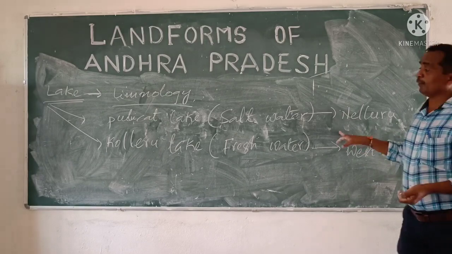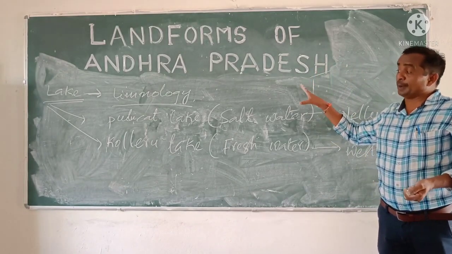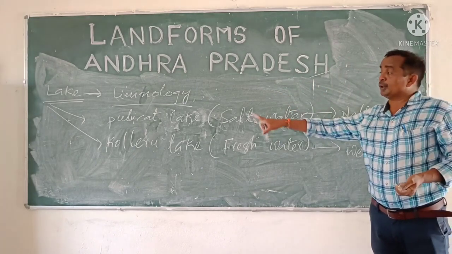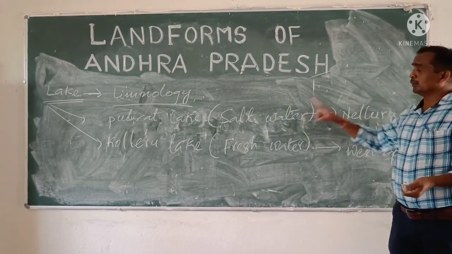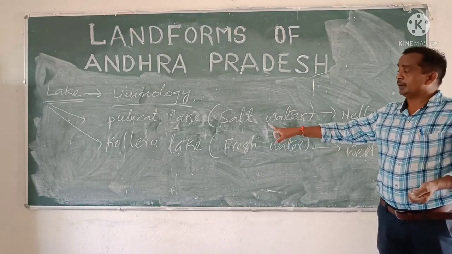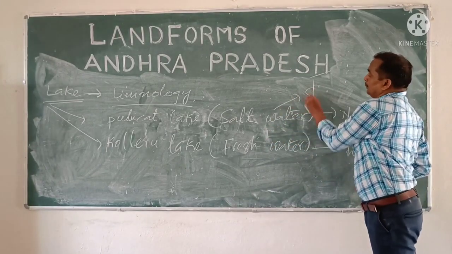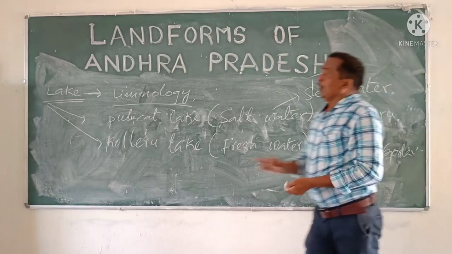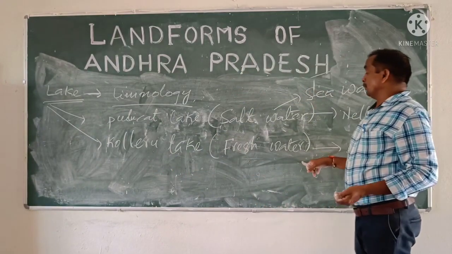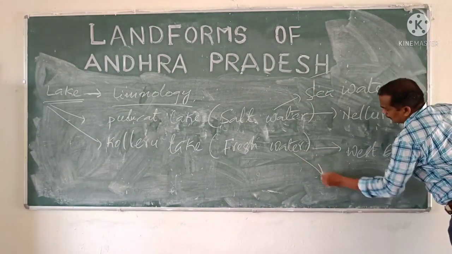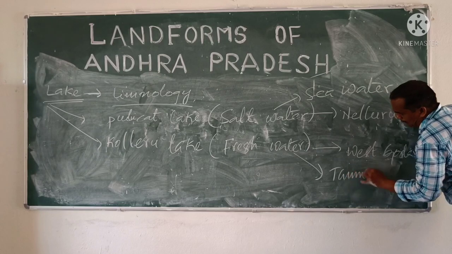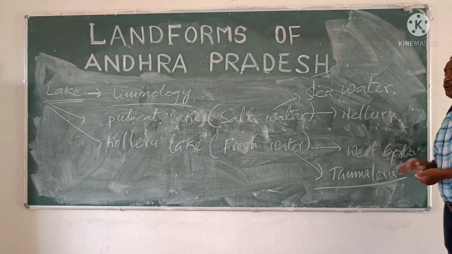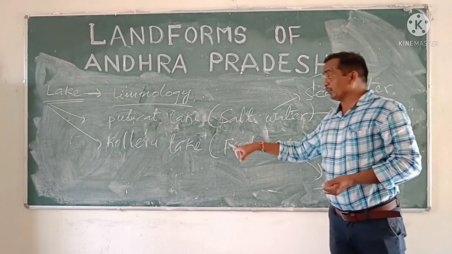So children, listen carefully. There are two lakes in the coastal plains or delta area in Andhra Pradesh. Pulicat lake, which is in Nellore, is formed with salt water because of sea water. And Kolleru lake is formed in West Godavari district because of river water, the Tammaleru river. That's why it is formed with fresh water.